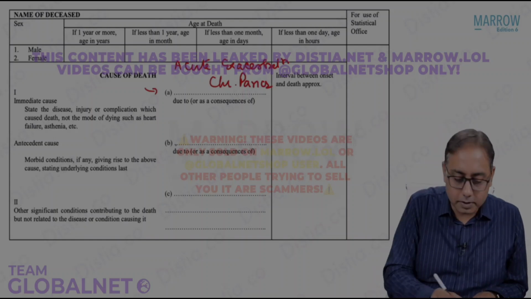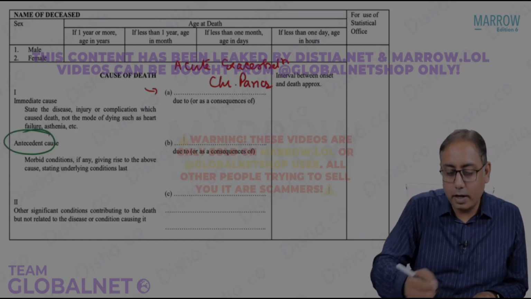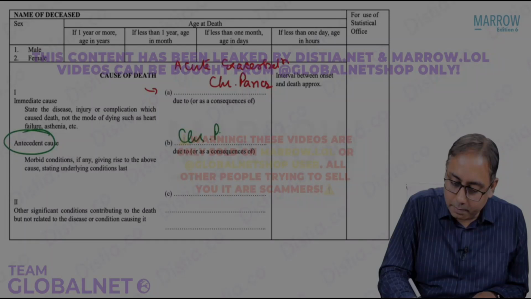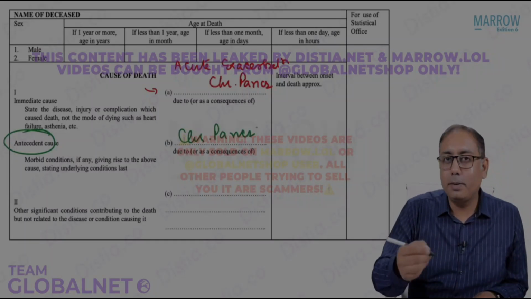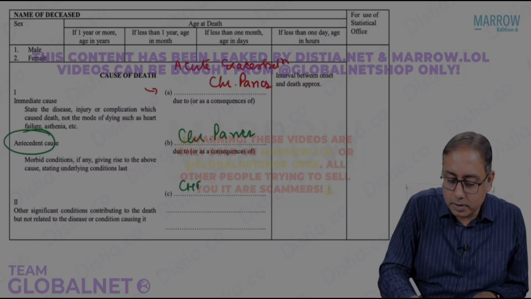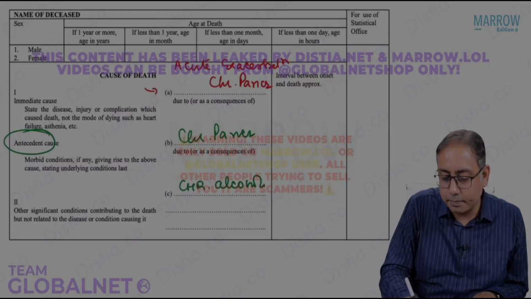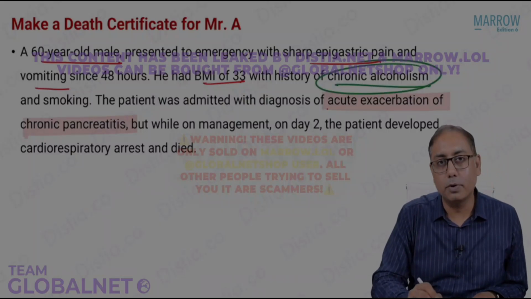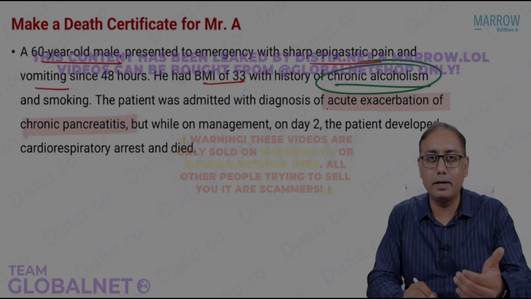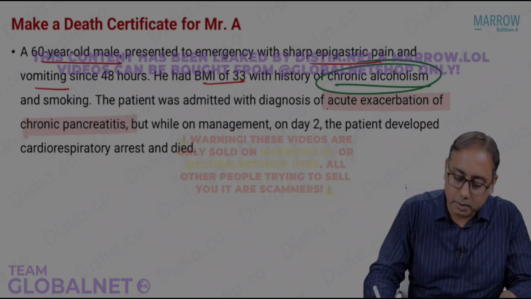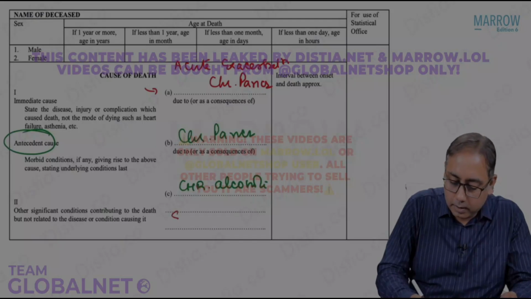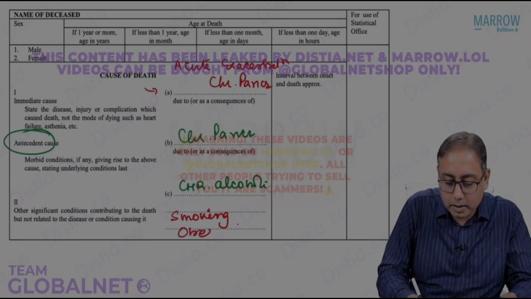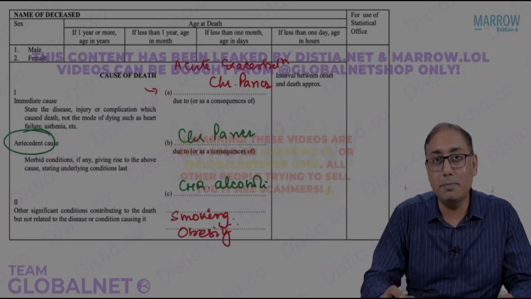What are the antecedent causes? Please note that the antecedent cause for having an acute exacerbation of chronic pancreatitis is pretty simple: it is chronic pancreatitis. And why did chronic pancreatitis happen? It is probably because the person had chronic alcoholism. As we see, there was a history of chronic alcoholism and smoking. Will smoking cause acute pancreatitis directly? The answer is probably no. So smoking could be put in the other part. We can also add obesity, because the person was obese, BMI was 33.